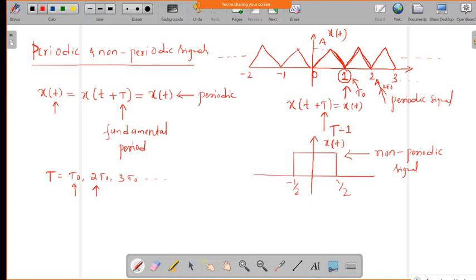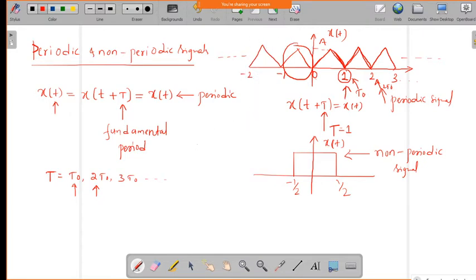Whatever signal has a fundamental period, we can call it one cycle of that signal, one complete duration or one complete cycle of x of t. So this is about the fundamental period and periodic signal.